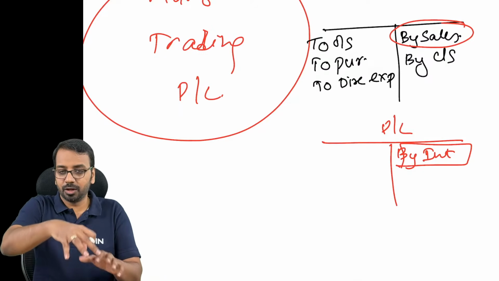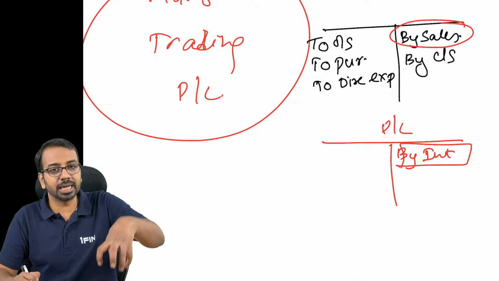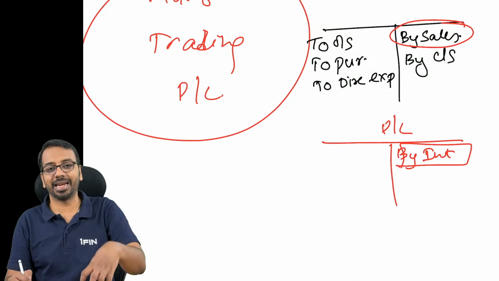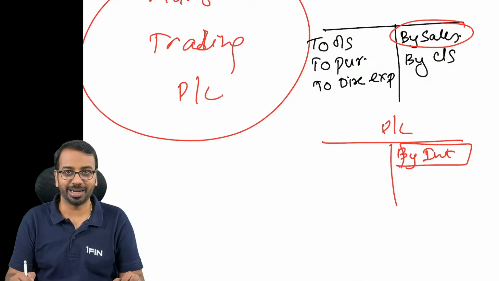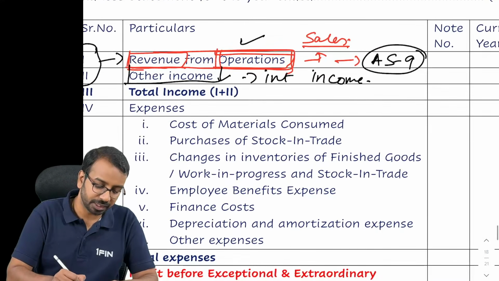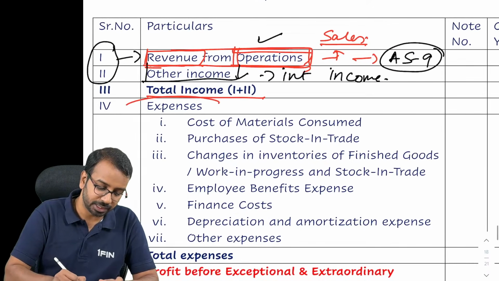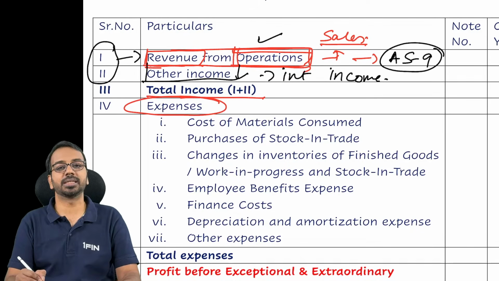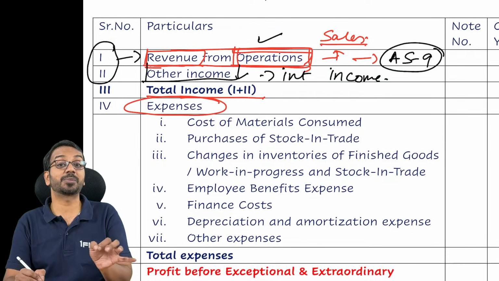Okay, so you need to know logically how each item is moving from our trading P&L account to the statement of P&L. All right, then after income, after we find the total income, we take something called expenses. What do we take? Expenses.